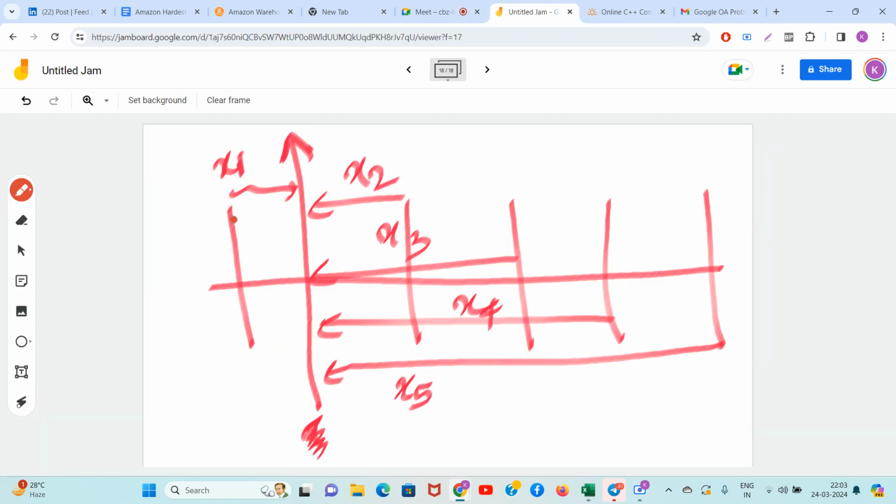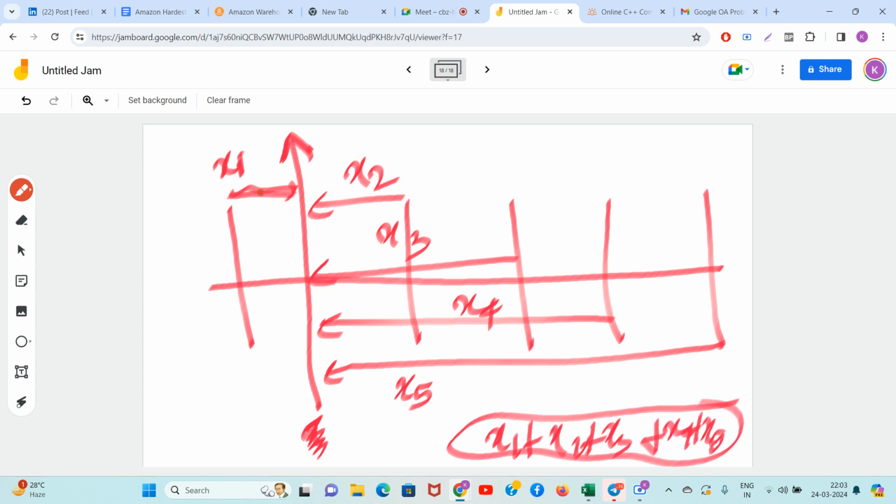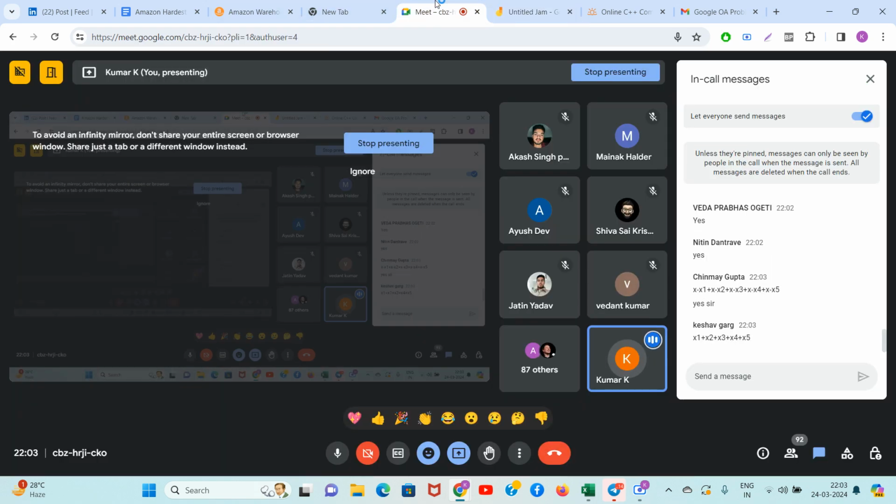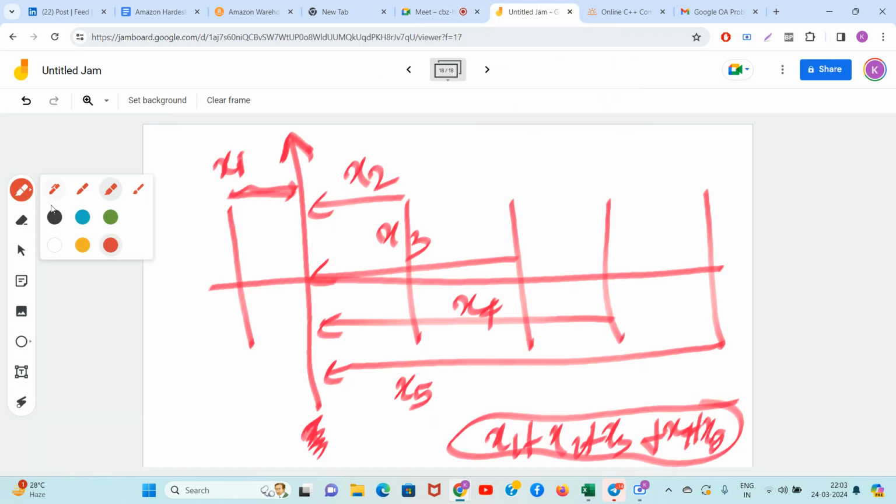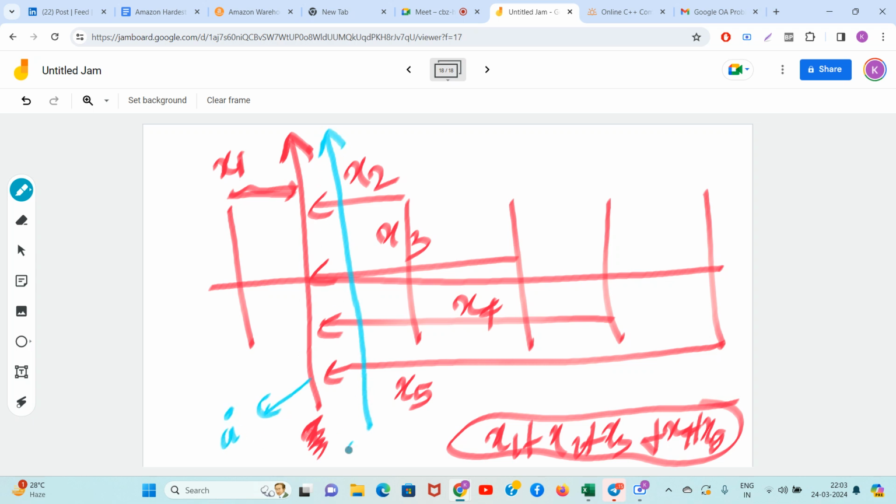No Chinmay, this distance is x1, so the total cost is x1 plus x2 plus x3 plus x4 plus x5. Chinmay, write yes in the chat if this is clear. This distance is x1, this is x2, this is x3, this is x4, this is x5. Clear? Now Keshav and Chinmay, you guys only tell me, what will be the cost for this blue line? Say this red line is at position number I. Blue line is at I plus 1.